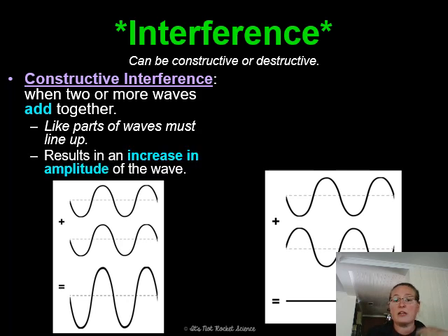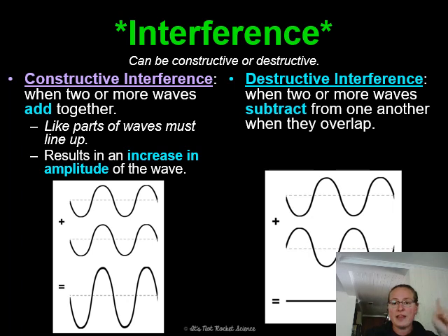This results in an increase in the amplitude of the wave. We know an increase in amplitude means that there's more energy, and in the case of a sound wave, a higher amplitude would have more sound. This is exactly what's happening when you are at a concert or a school assembly, and somebody with a microphone gets too close to one of the speakers and you hear that loud wah sound and everyone goes, ah! That is because of constructive interference. Those two waves have come together, joined forces and formed a big wave and made a really, really loud sound.